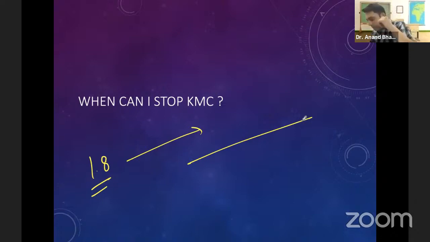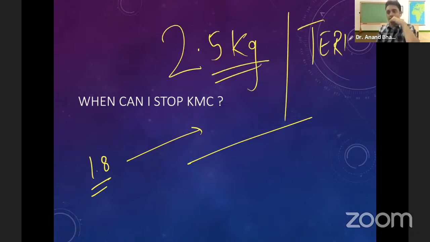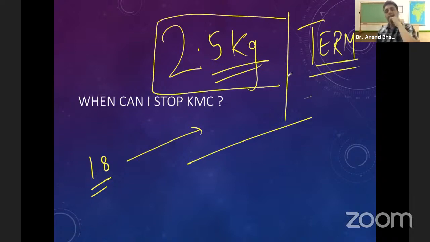Yes, so we have who is answering the best. The first answer is given by Mahendra. Very good Mahendra. Till the baby is 2.5 kg, or when the baby almost covers term gestation. Okay, when the baby is 2.5 kg, that is the time I should stop the kangaroo mother care. That's another exam question. We have covered around 7-8 questions already.